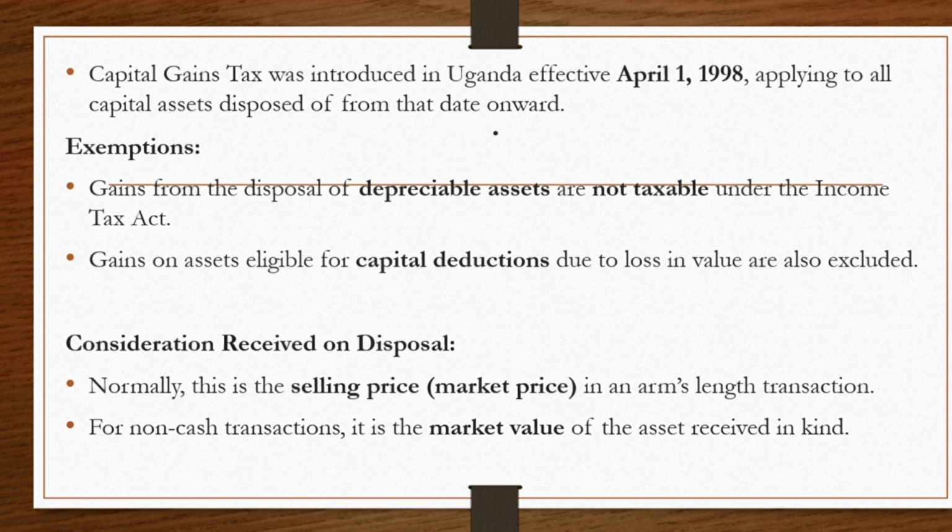An arm's length transaction means a transaction between two independent parties, whereby each is acting on their own and in their own best interest. That is an arm's length transaction. Then a non-arm's length transaction is a transaction between two related parties, or parties that are close to each other or that have a close relationship, which can influence the pricing.